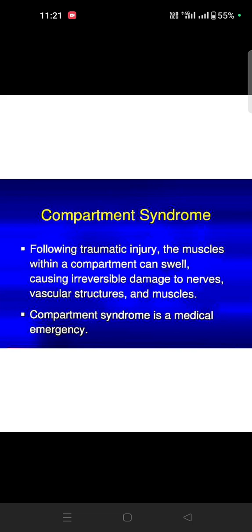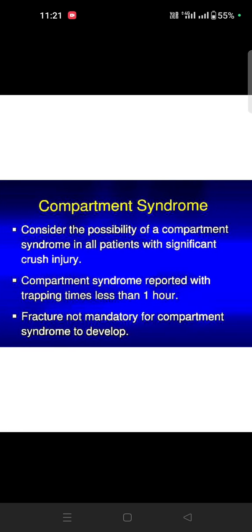Then compartment syndrome. Compartment syndrome is a traumatic injury where muscle within the compartment can swell, causing irreversible damage to nerves, vascular structures, and muscles. So it is a medical emergency. Consider the possibility of compartment syndrome for all patients with significant crush injury. Compartment syndrome is reported within 1 hour. A fracture is not mandatory for it to develop.